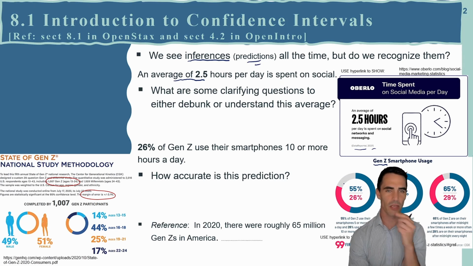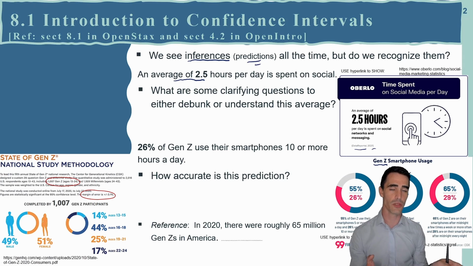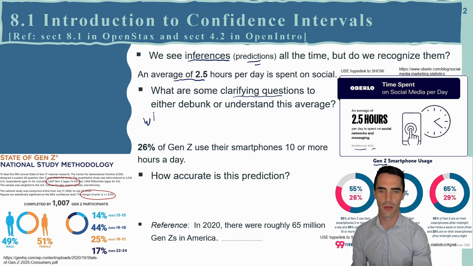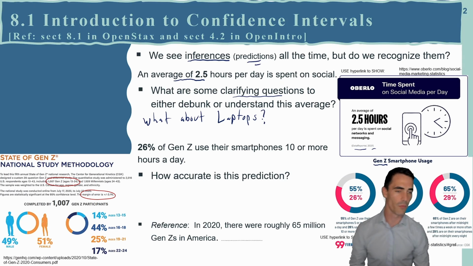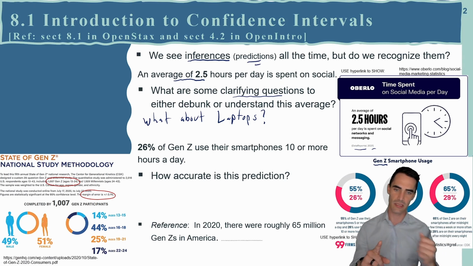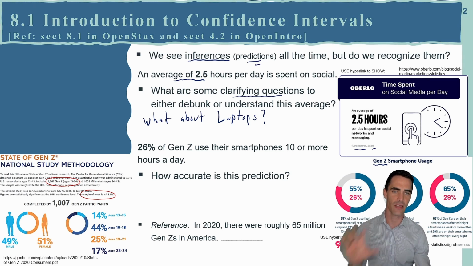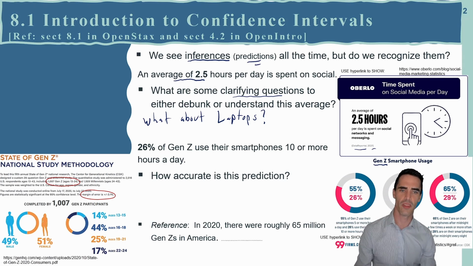But you might be looking at things saying, really, how do they know exactly how much time? Did they talk to every Gen Z user? Well, the chances are probably not. So what are some clarifying questions you could ask? You could say, what about laptops? Did they include different ways of accessing social media? We could say things like, okay, they mentioned social media. What do they even count as social media? Is, for instance, YouTube social media? And so there are a lot of different aspects to that 2.5 hours that maybe make us question what they really mean.